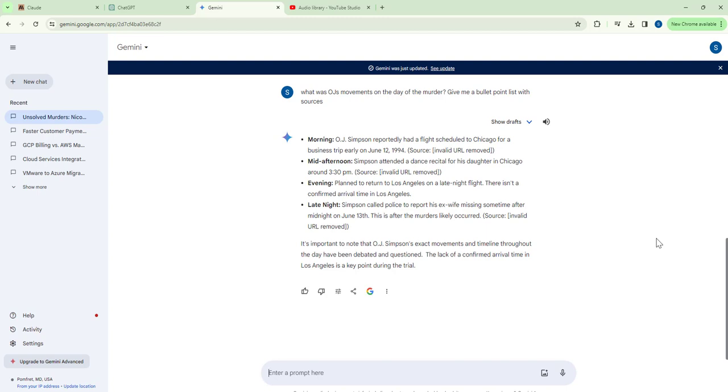Simpson called police to report his ex-wife missing sometime after midnight on June 13th. Okay. So this is also incorrect. He was not in Chicago. He left to go to Chicago.